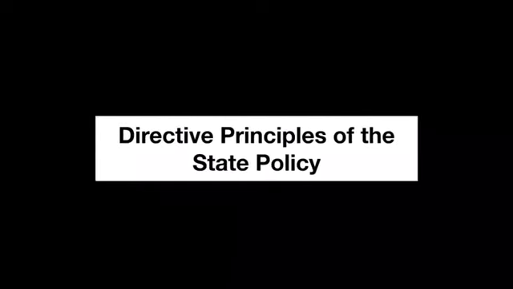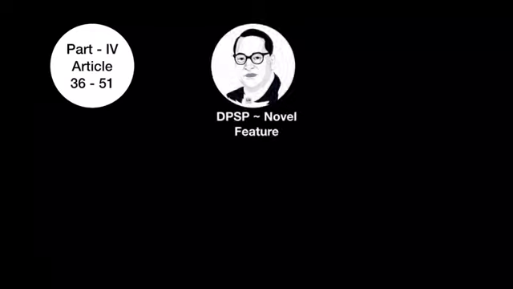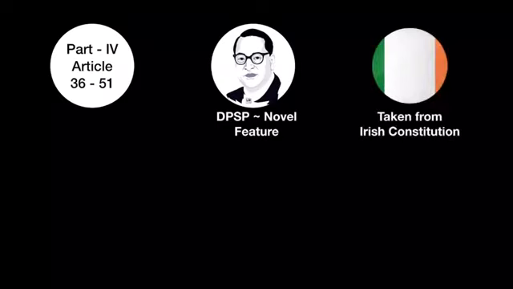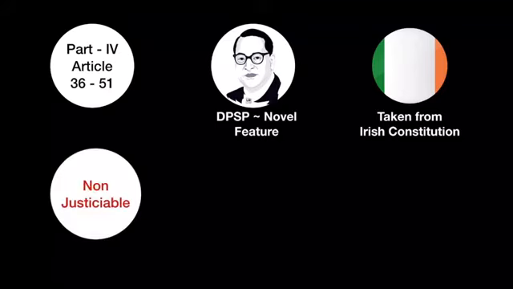Hello everyone, in this lecture we will be trying to understand the Directive Principles of State Policy, or DPSP in short. The DPSP is mentioned in Part 4, from Article 36 to 51, in the Indian Constitution. Dr. B.R. Ambedkar mentioned DPSP as a novel or new feature in the Constitution. These DPSP are inspired from the Irish Constitution.